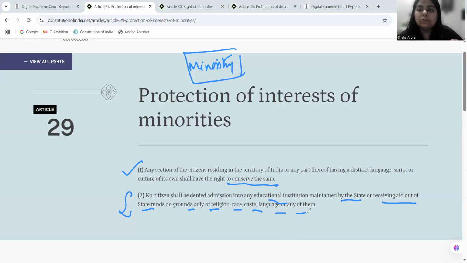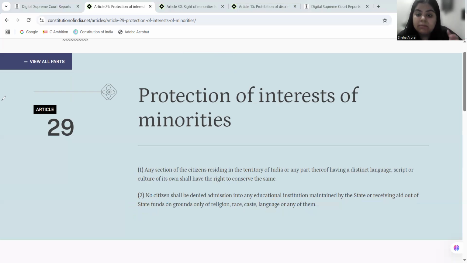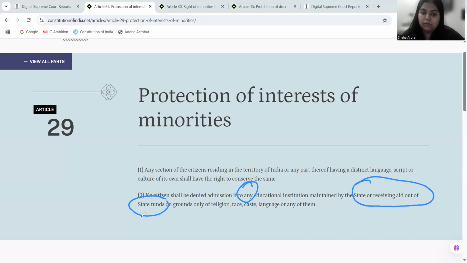So basically, it is also protecting the interest of minorities, saying that no citizen, this is a citizen-based right. We need to understand it is available only to the citizen of India. So no citizen shall be denied admission into any educational institute. Focus word here is any educational institute maintained by state or receiving aid out of state funds.